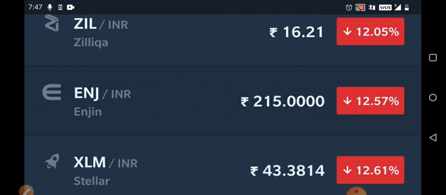So these are coins that may also give returns, sorry, I'm saying stocks, these are coins basically. You can see they are also down almost 12%. They are Engine, one is ZIL, another one is Stellar. Okay, so watch these 6 to 8 coins for the short term, or you can hold them for the long term as well.